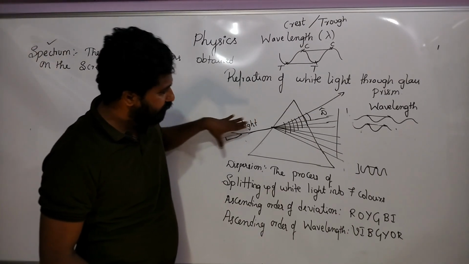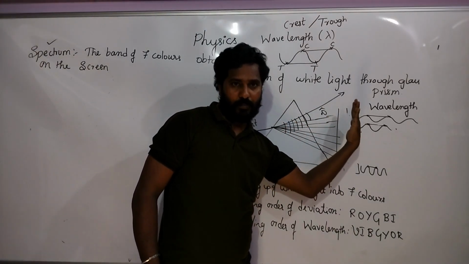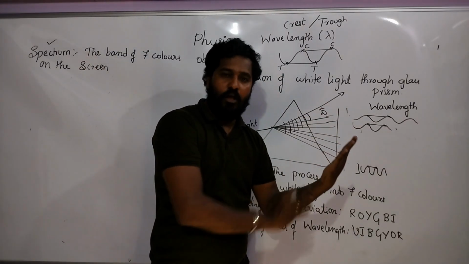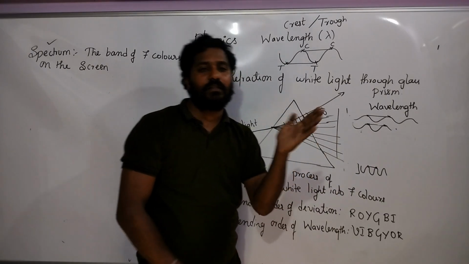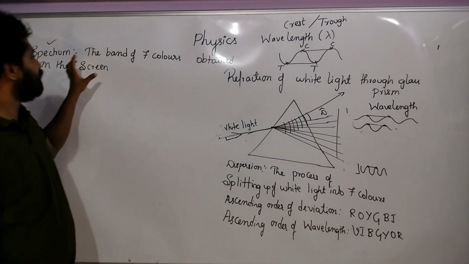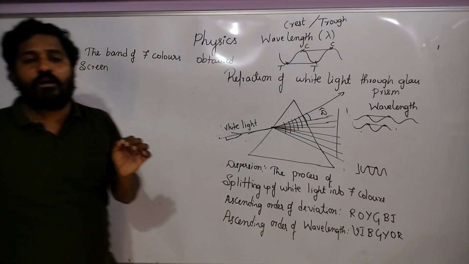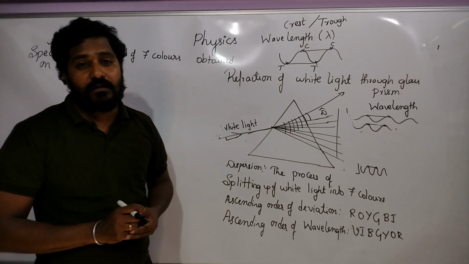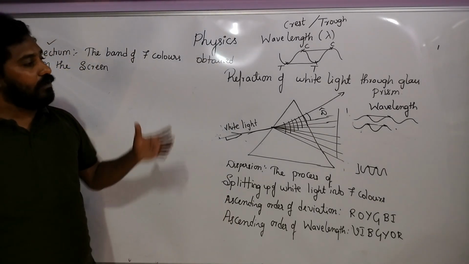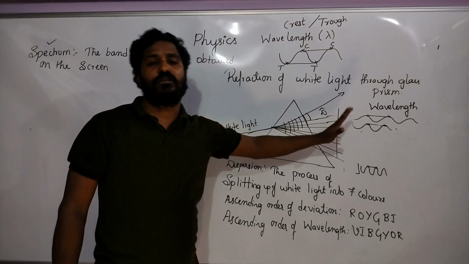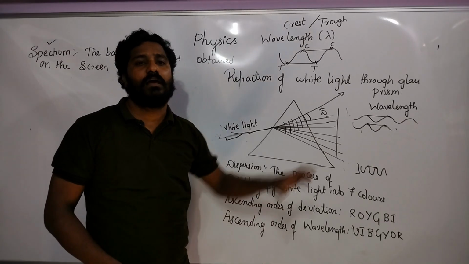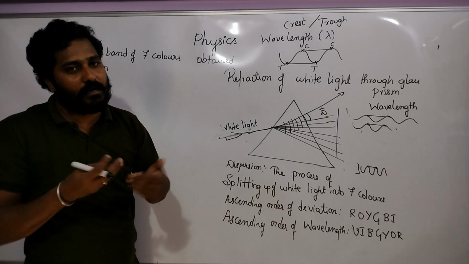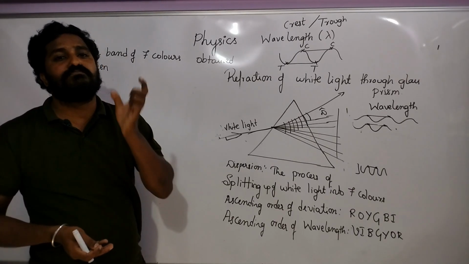So when light passes through it, if you keep something, what happens after that? The colors will fall on the paper or a screen. That band of 7 colors obtained on the screen, we call it a spectrum. Okay. So you know about Sir C.V. Raman. Sir C.V. Raman did some experiments on the band of 7 colors. On this band he identified certain unique rays. Those rays we call the Raman spectrum.